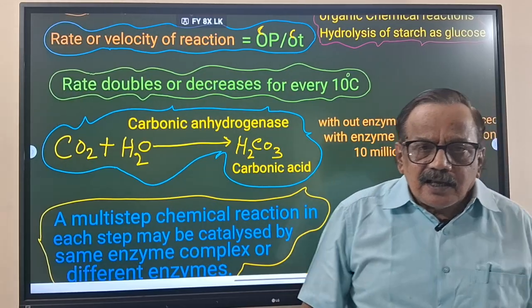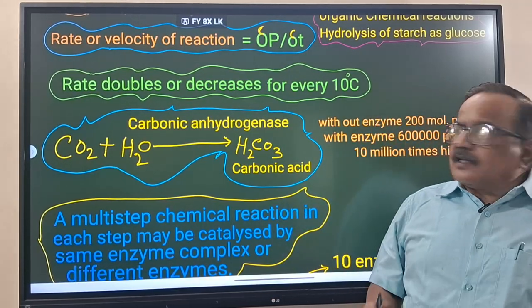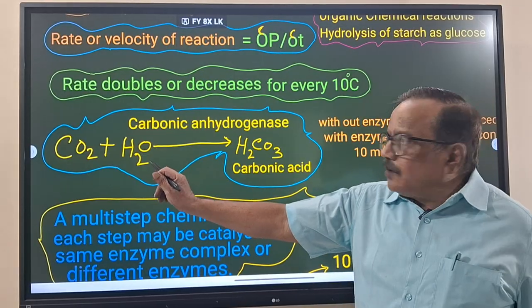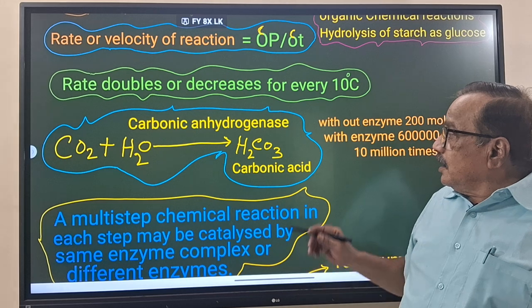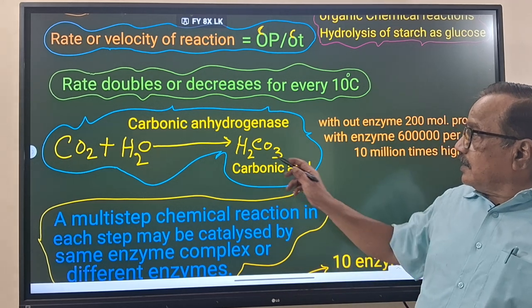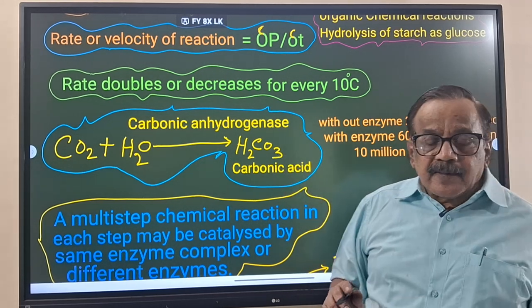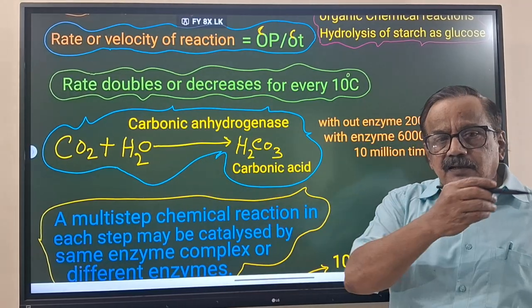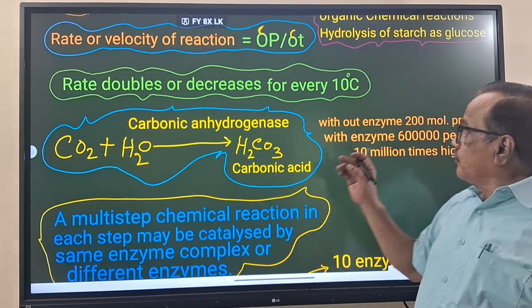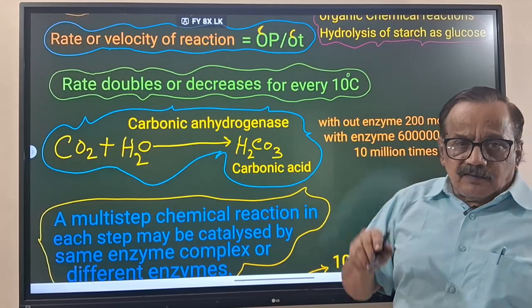Biological catalyst, the enzyme: how does the biological catalyst work? He has given one example: carbon dioxide plus water, in the presence of carbonic anhydrase, will produce carbonic acid, H2CO3. How much speed will it have? Generally, without the enzyme, it will produce only 200 molecules per hour.